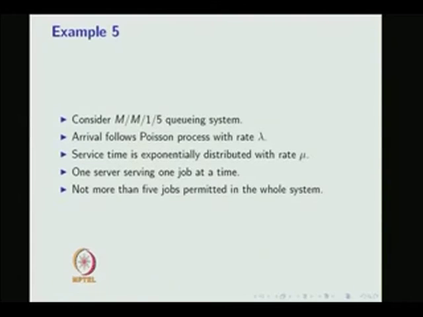Now, let us consider an example for the GSPN. Consider the M/M/1/5 queuing system. Here, arrival follows a Poisson process with the rate lambda. Service time is exponentially distributed with the rate mu. One server serves one job at a time. Not more than 5 jobs are permitted in the whole system. So, let us draw the GSPN for the M/M/1/5 queuing system.